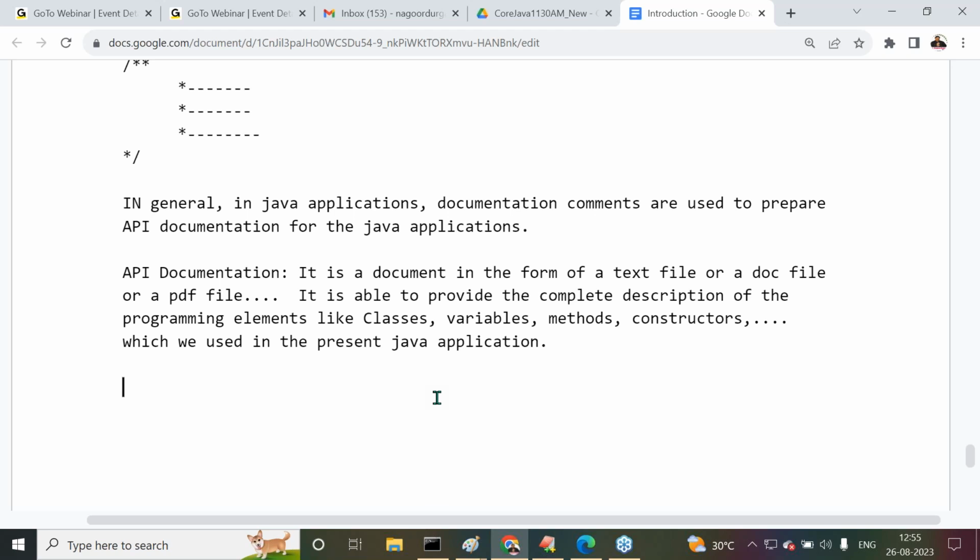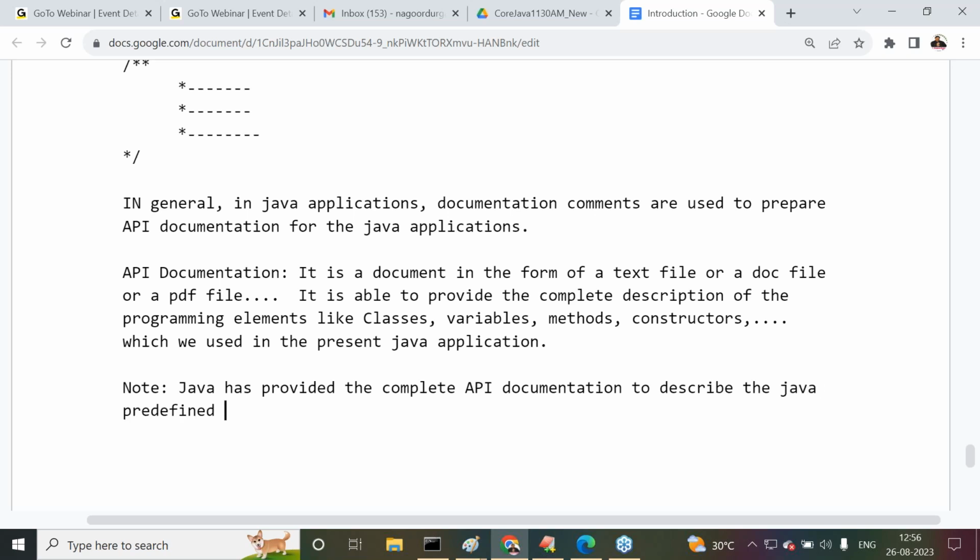Java has some predefined library or not? For that predefined library also, we have some API documentation. I'll show this one. Try to understand it clearly. Java has provided the complete API documentation to describe the Java predefined library.